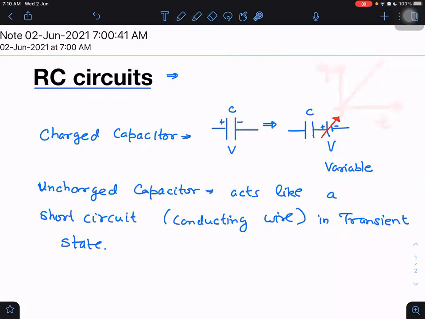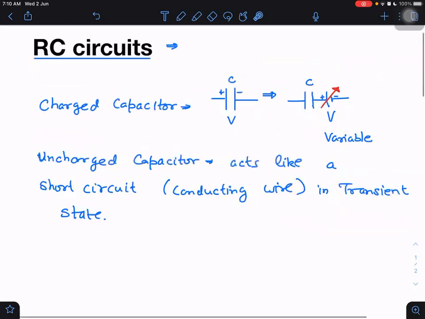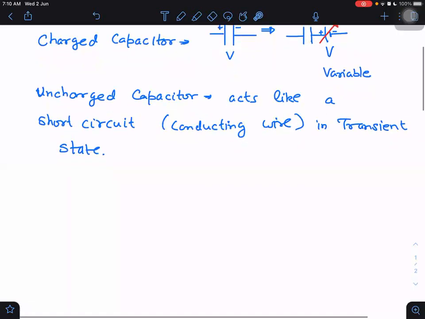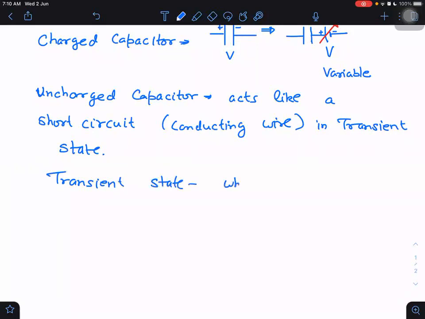So because charge is varying, it will not be steady state. Transient state means a state of variability, when things are changing. Transient state means when charge on the capacitor is changing with time.